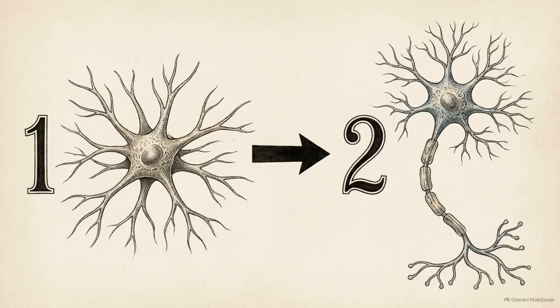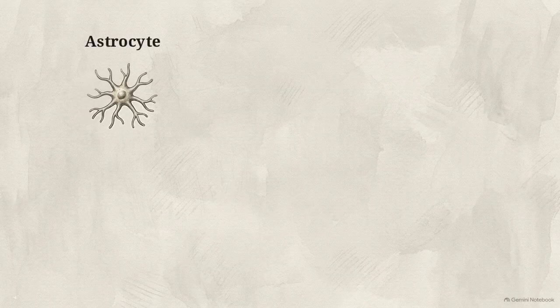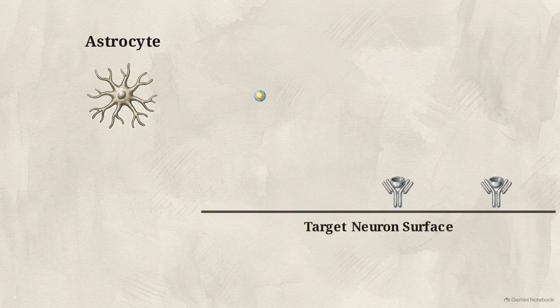The accepted model treats this delivery as a straightforward two-body problem. Astrocytes produce the cholesterol, package it into 20-nanometer apolipoprotein, or ApoE, particles, and release them. The neuron then receives those particles through its surface receptors.